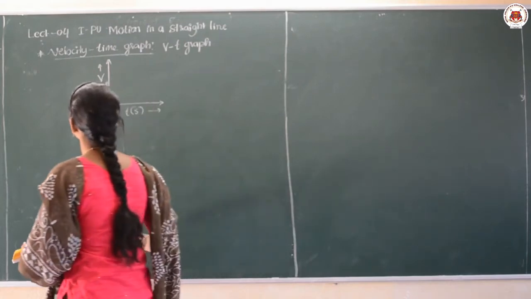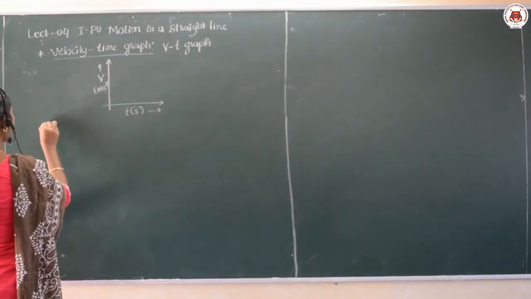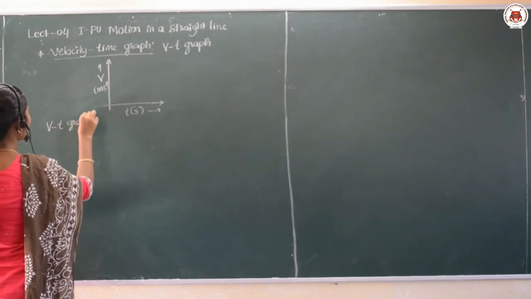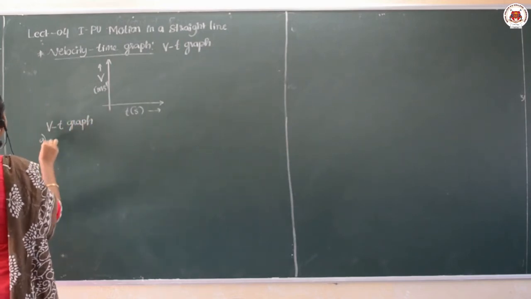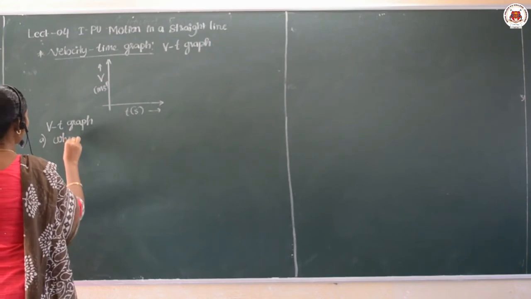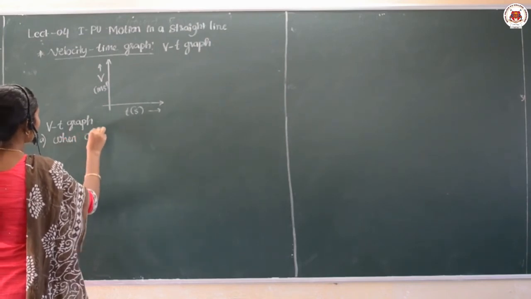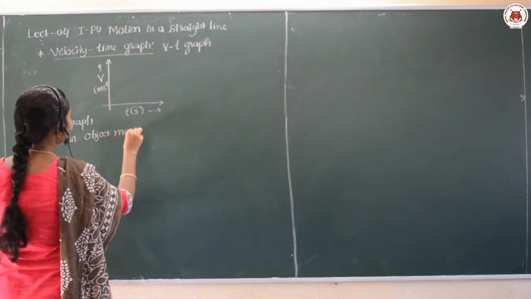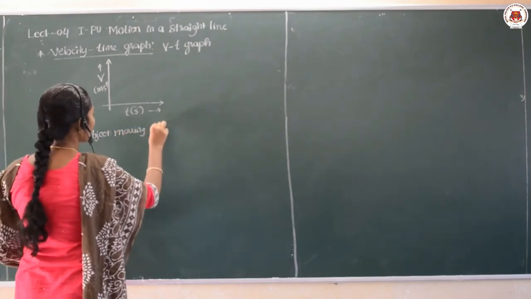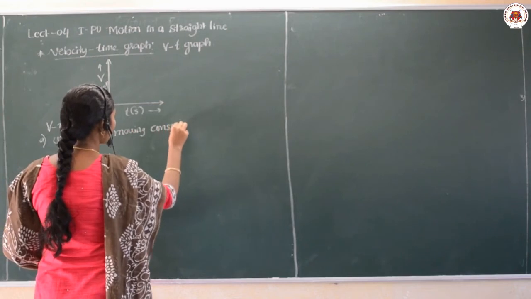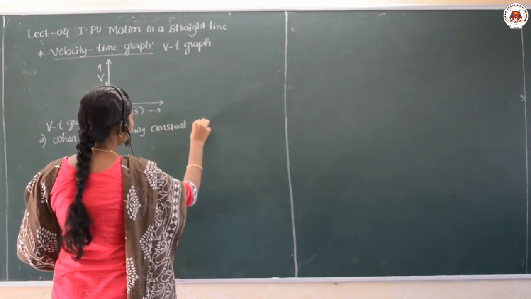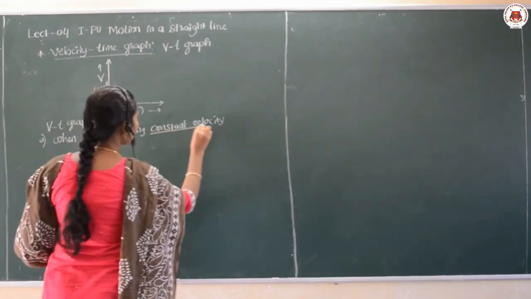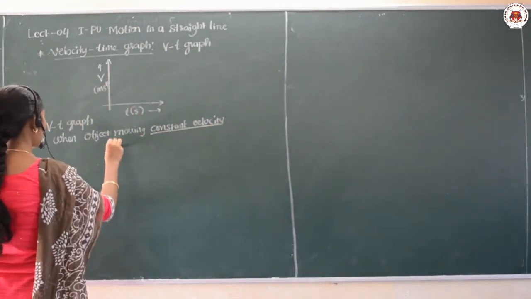The first one is the VT graph when the object is moving with constant velocity. See dear students, here the object is moving with a constant velocity.